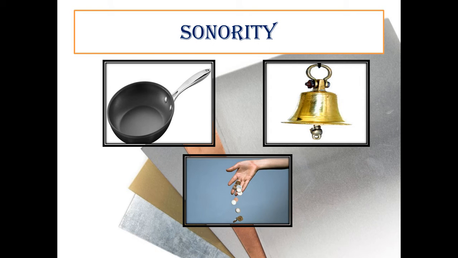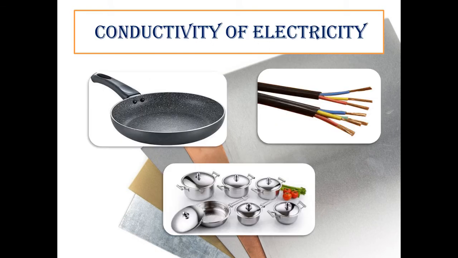The next property is the conductivity of electricity. All metals are good conductors of electricity. Students, silver is the best conductor of electricity. Copper wires are used in household wiring. Aluminium wire is used in electrical cables because copper and aluminium are good conductors of electricity.